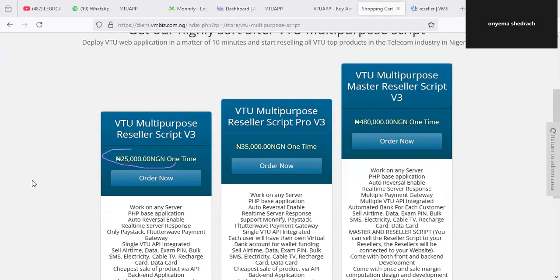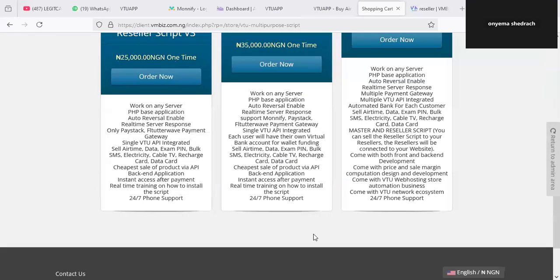So let me just quickly give you a description of each of the packages. Now, this solution can be worked on any server, but we do recommend a server, which, when you make your payment, we are going to show you the server you are going to be using, which is very flexible instead of you battling around the servers. But if you have a good server that is workable, mostly a foreign server, not a local server, it will work on it, right?